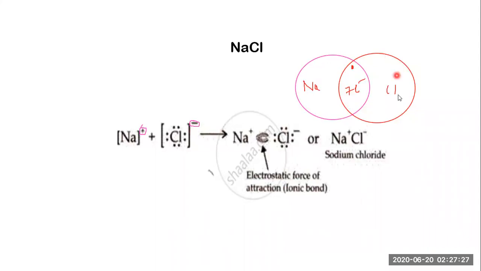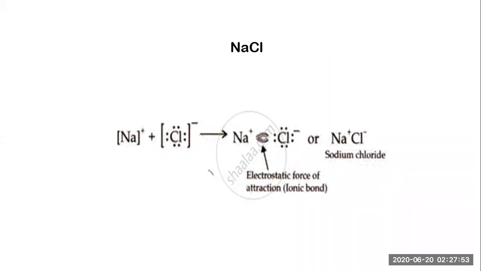Now the sodium electron is counted here. So in this case, chlorine completes its octet and is now stable. So NaCl is stable. As a characteristic of NaCl, the net charge on this is 0, with positive and negative charges of sodium chloride. I hope you have understood this. So let's move further.